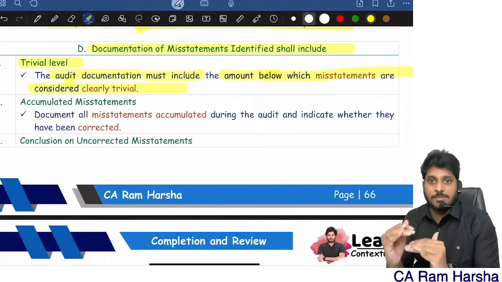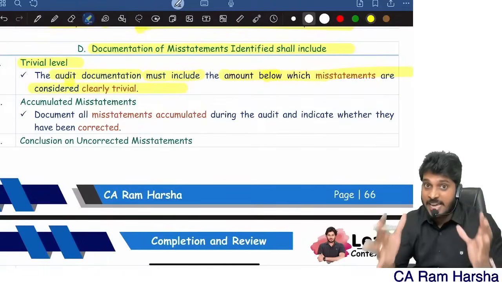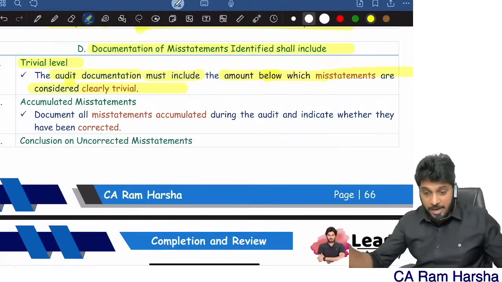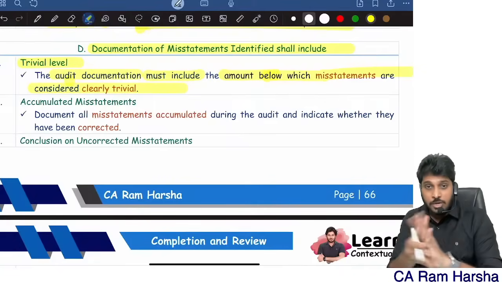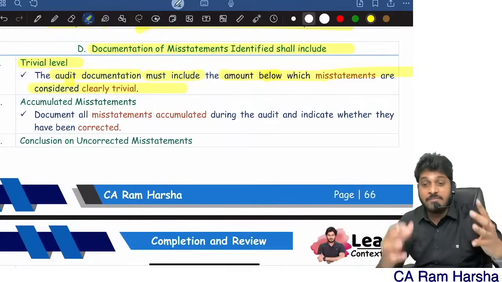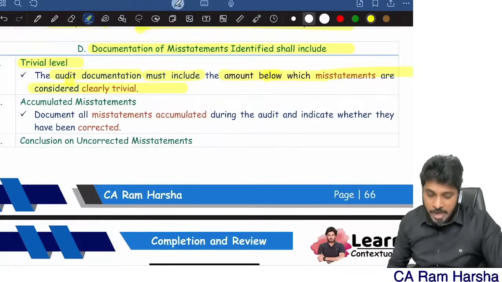Triviality means negligible. If it is less than trivial, it's a negligible mistake. If it is more than trivial, it is to be considered, it is to be accumulated. And the total mistakes identified we will accumulate and compare with the materiality. If the total mistake is less than performance materiality, then we assume that the mistakes are immaterial. But remember, they are more than trivial. So be careful.